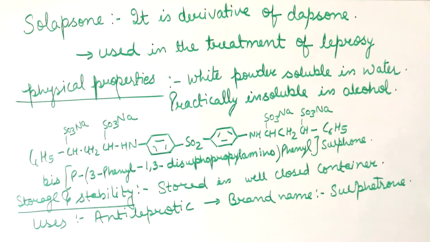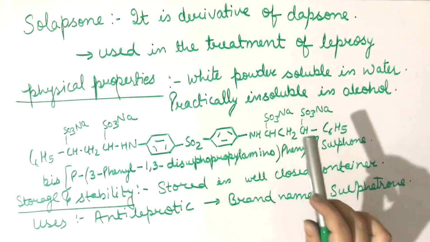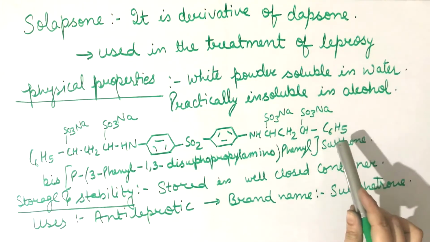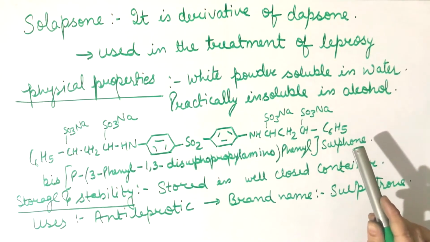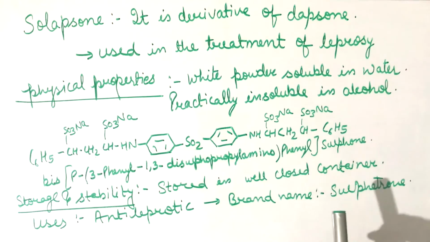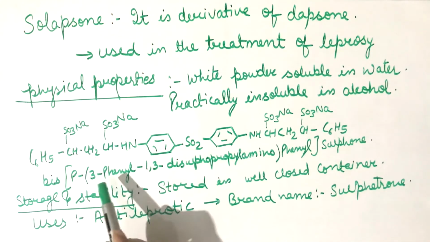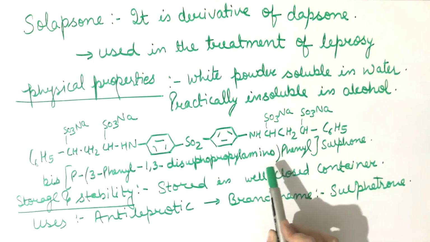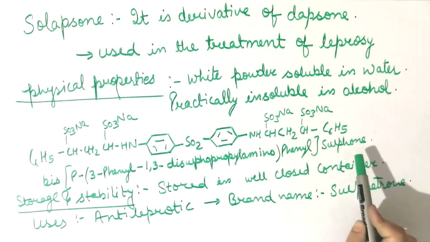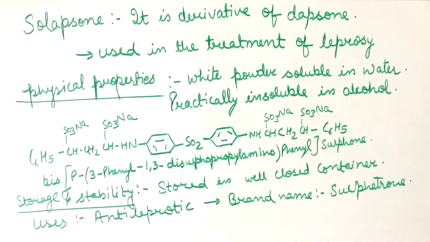Solapsone is another sulfone having the actions and uses of sulfones, to which it is partially metabolized. Solapsone consists mainly of the tetrasodium salt of bis para 3-phenyl 1,3-disulfopropylamino phenyl sulfone, and it is used in the treatment of leprosy.